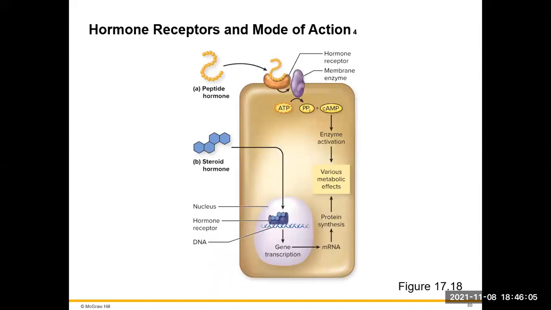If we look at our peptide hormone here, we're seeing that it binds to a receptor. It's going to activate a membrane enzyme. That membrane enzyme is going to activate a second messenger, and that second messenger then is going to have some kind of metabolic effect. The steroid hormone is going to go straight through the plasma membrane. It's going to bind to a receptor on the nucleus. It's going to activate some kind of gene transcription, which leads to protein synthesis, which will then have some kind of varied metabolic effect on that cell.